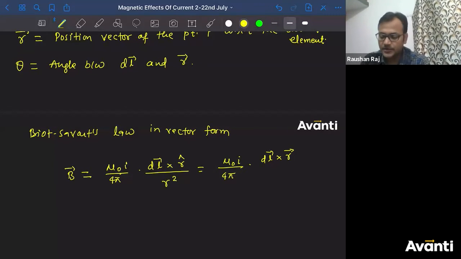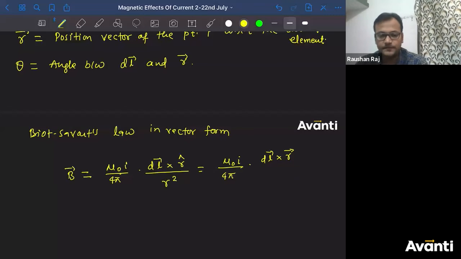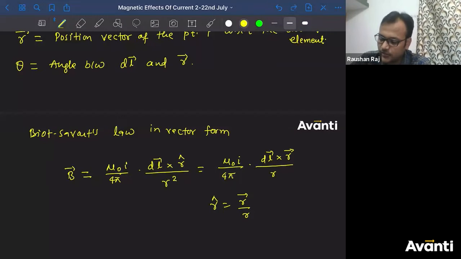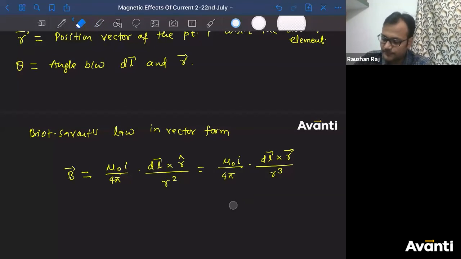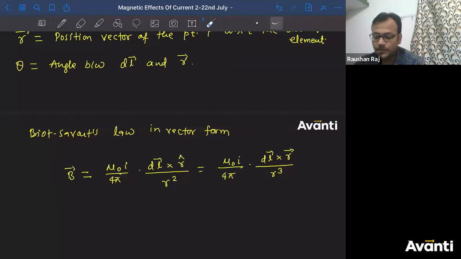How do we write it? r cap is nothing but r vector divided by r, so vector divided by the magnitude. So r square into r will become r cube. So you can also write this in this form, mu naught I by 4 pi into dl cross r divided by r cube. Otherwise, in terms of unit vector, if you're writing, this will be the valid answer.